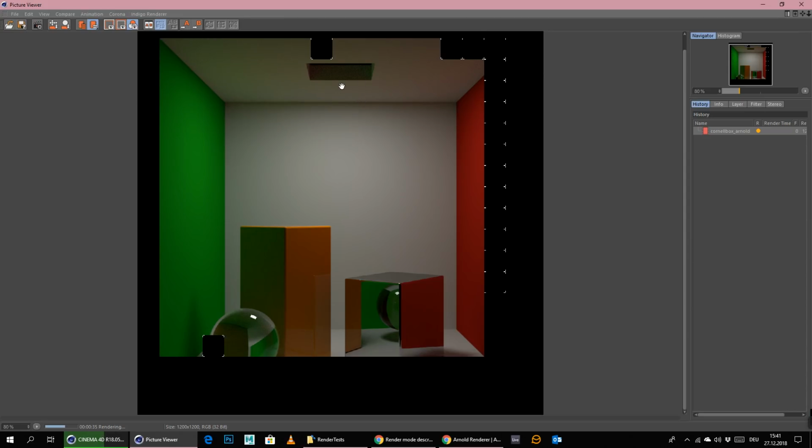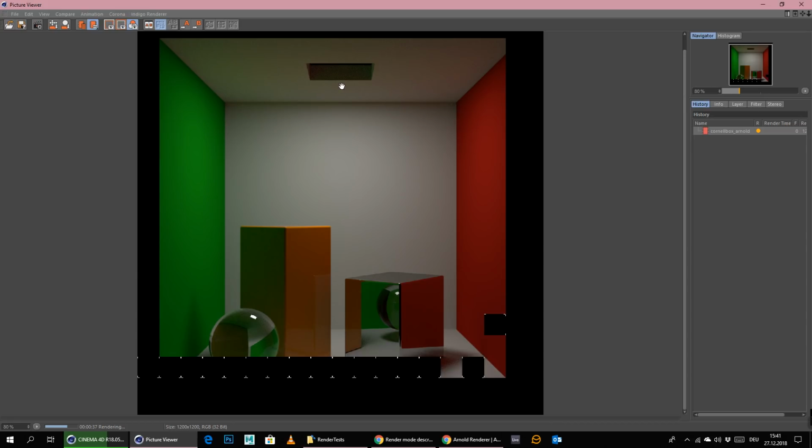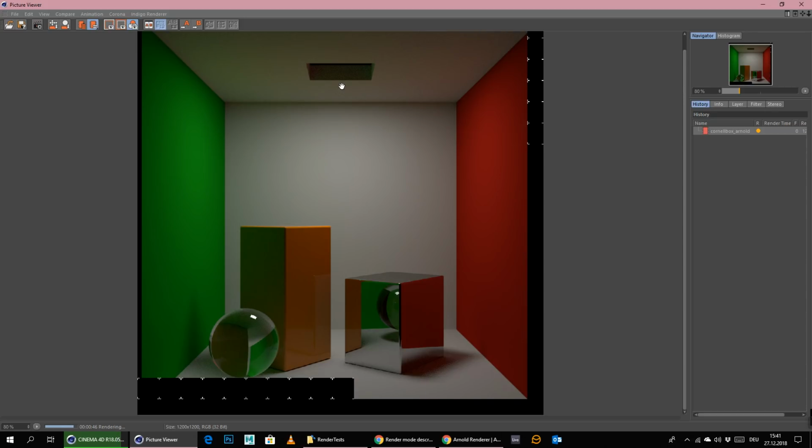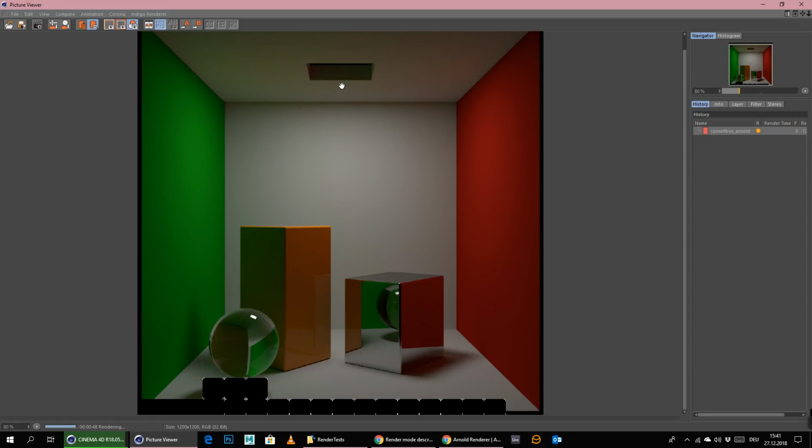The only thing that was not possible in Arnold is to make this light visible. I don't know why. It's only possible if you use a mesh light, and I do not trust mesh lights at all in any render engine because they're most of the time slower than the normal area lights. So this is why we don't have any white light here, but as you can see it here in the reflection and stuff like that.